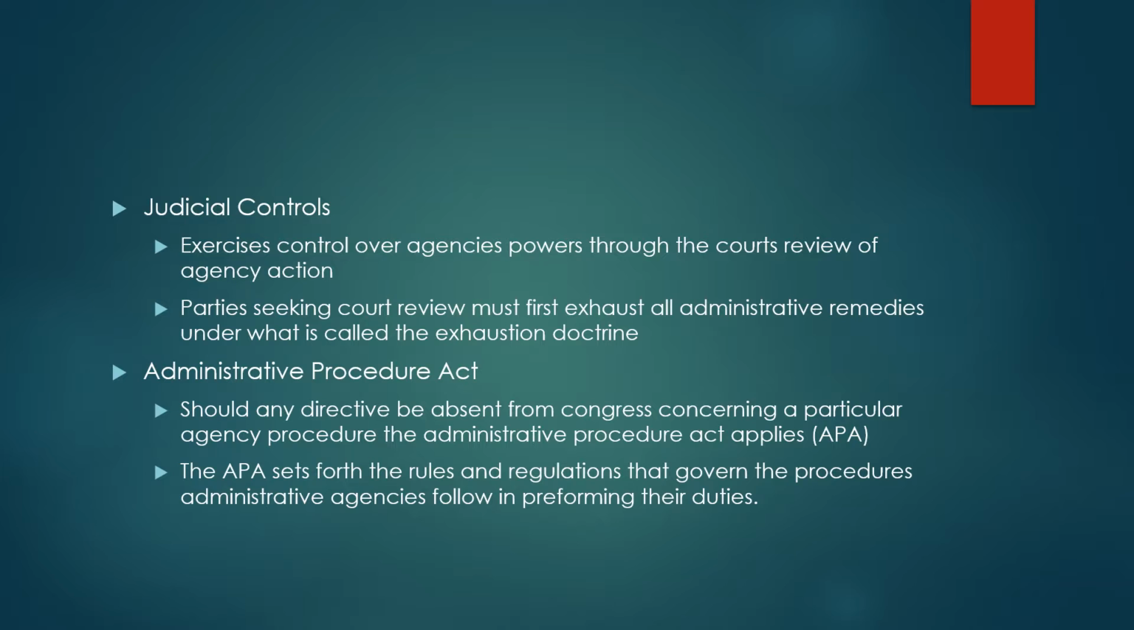The judicial controls exercise control over agencies' powers through the court's review of agency action. However, parties seeking court review must first exhaust all administrative remedies under what is called the exhaustion doctrine. The Administrative Procedure Act is an act that applies should any directives be absent from Congress concerning a particular agency procedure. The APA sets forth the rules and regulations that govern the procedures administrative agencies follow in performing their duties.